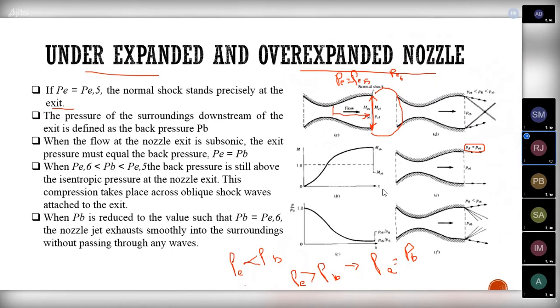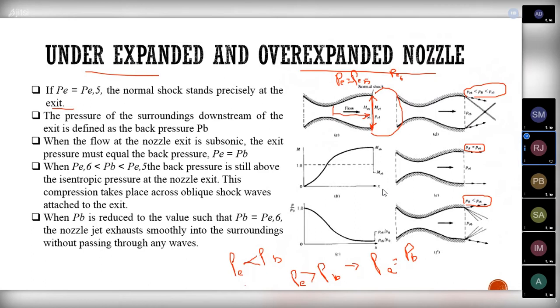If P6 is less than PB, less than P5, we will be getting the under expanded condition. Then if PB is less than P6, we will be getting an over expanded condition like this.